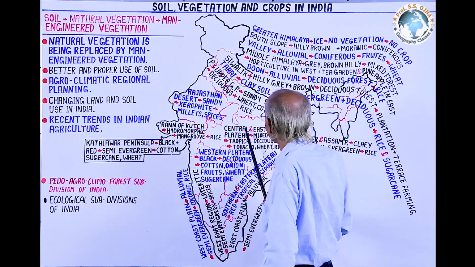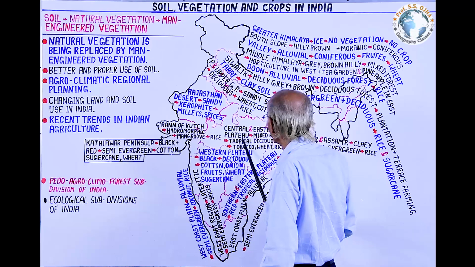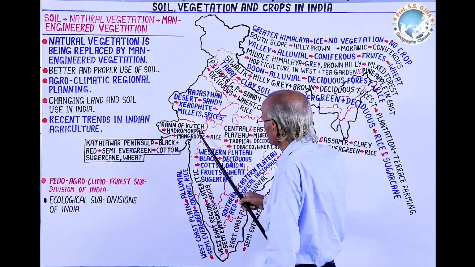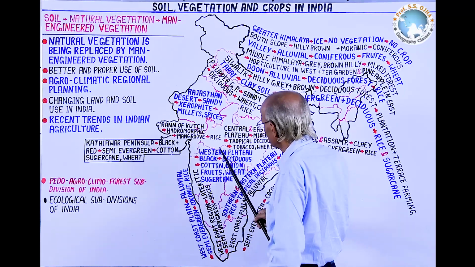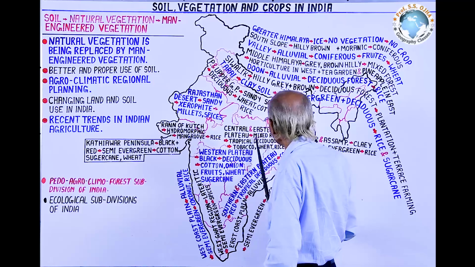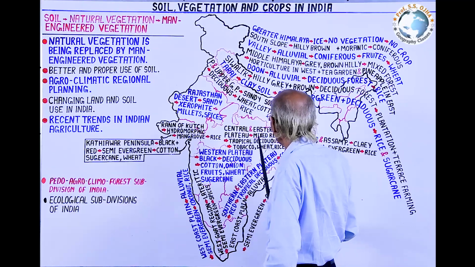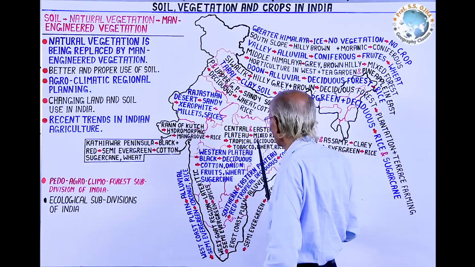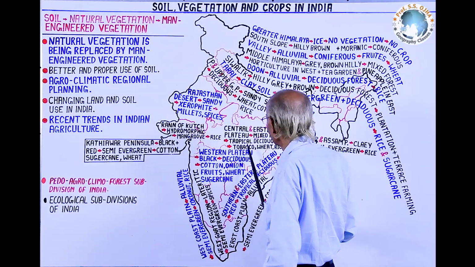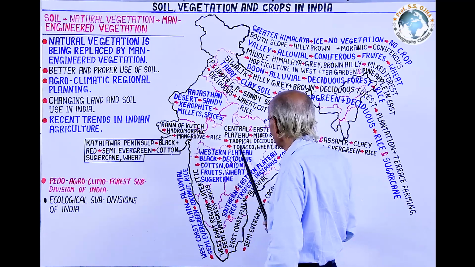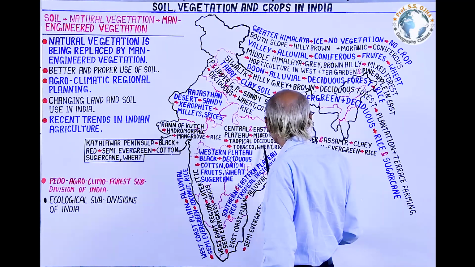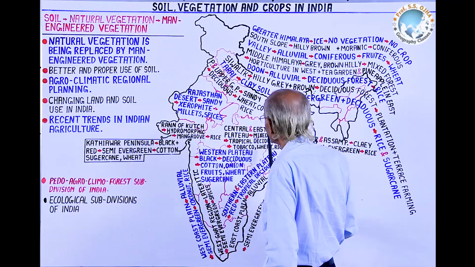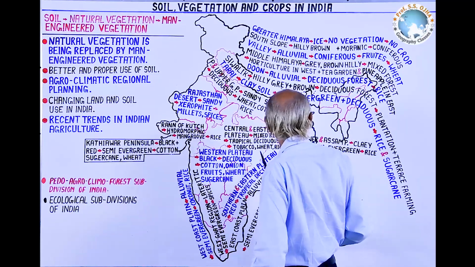Here it is the central and eastern plateau region. The soil is mixed red and black. The black soil from Maharashtra drains through different rivers in the eastern plateau region, and in this soil there is tropical deciduous forest, but that has been cut and replaced by different crops like tobacco, wheat and rice. This is about the eastern and central ecological region.